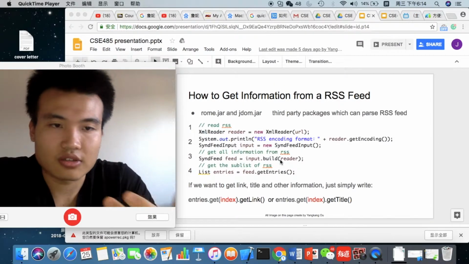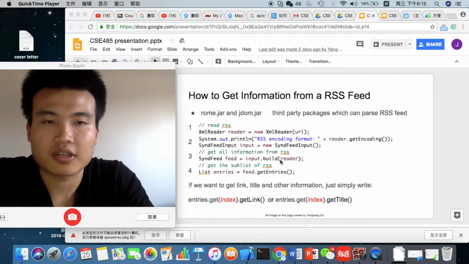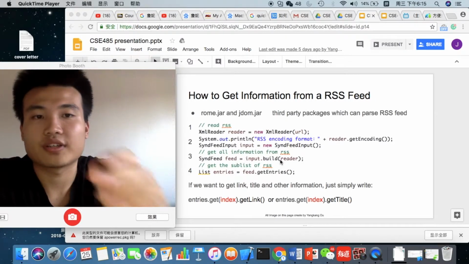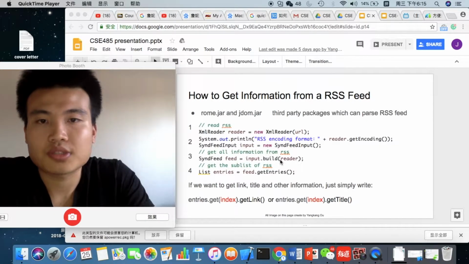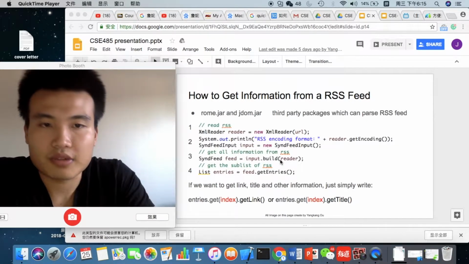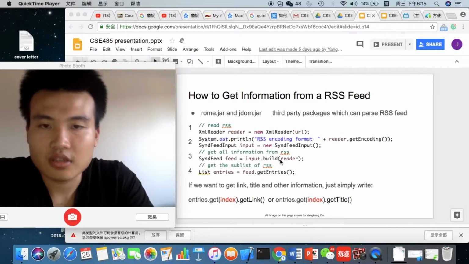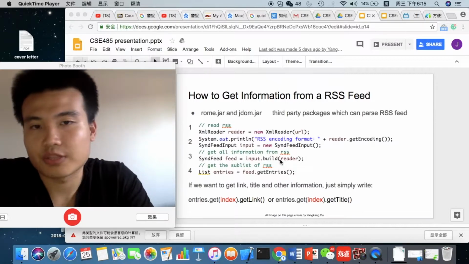So let's take a closer look at the specific steps of making those RSS feeds. Those are the basic ideas of how we're gonna do that. We basically use two third-party packages to help us parse the RSS feed. The first one is rootjar and the other one is gdumjar.